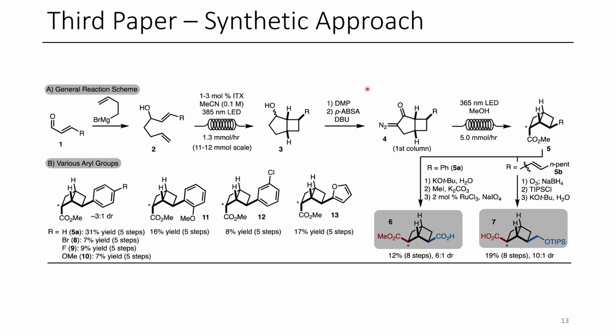The next step is to generate a carbene photochemically, so this is done in flow. This allows for a Wolff rearrangement to occur. And once that ketene is formed, it's trapped by methanol, affording this trans [2]-ladderane product.